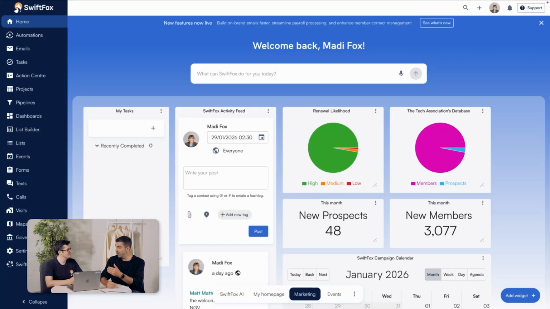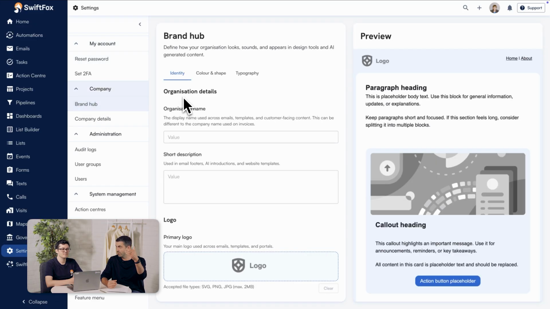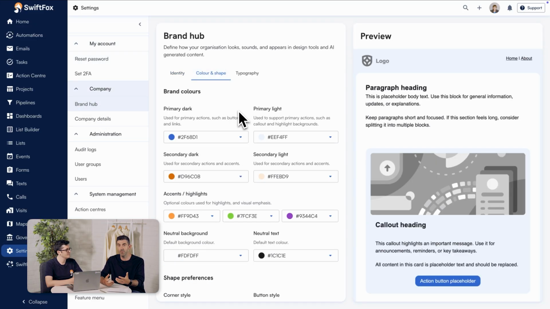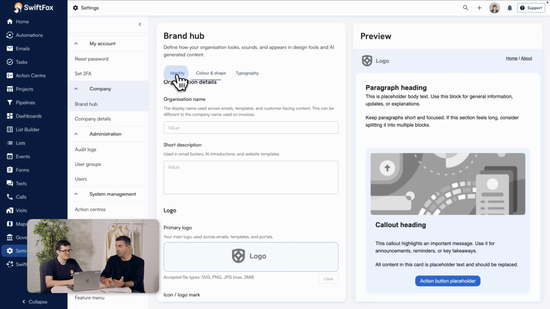You've got to drag in your columns, your headings, all the rest of it. But we've now introduced the concept of a brand hub where you can go into the settings and set all of your colors. So every time you create a new email, you're not starting from the default colors that come in. Whether it be the colors or the borders, there's a whole bunch of things that you can set in there, which will certainly be welcomed by marketing teams using SwiftFox and cut out a lot of repetitive work.